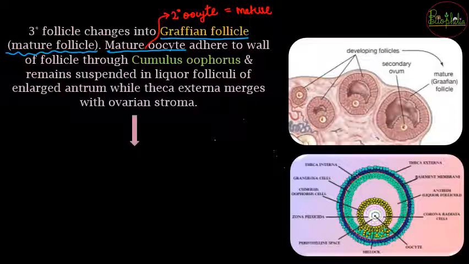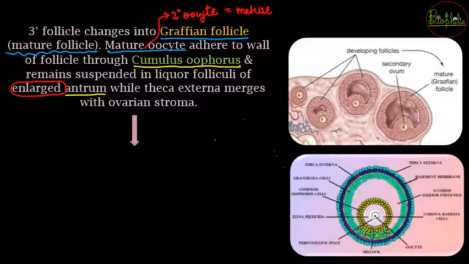That is, the Graafian follicle is the entire structure with the presence of the secondary oocyte and the coverings, that is the follicular cells, all those layers, and the secondary oocyte. But now the secondary oocyte will come and attach to the walls with the help of cumulus oophorus. Because of the cumulus oophorus cells, it will remain suspended in the liquor folliculi, that was the fluid in the antrum. The antrum will also get enlarged, it will become very big and cover most of the place in the Graafian follicle.